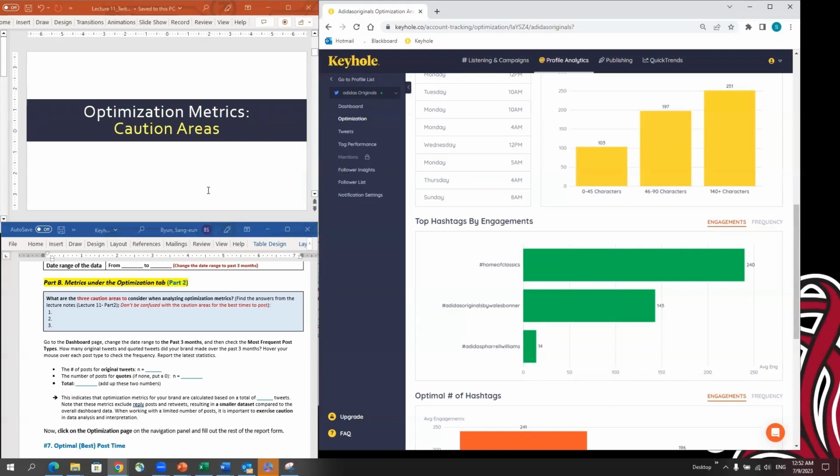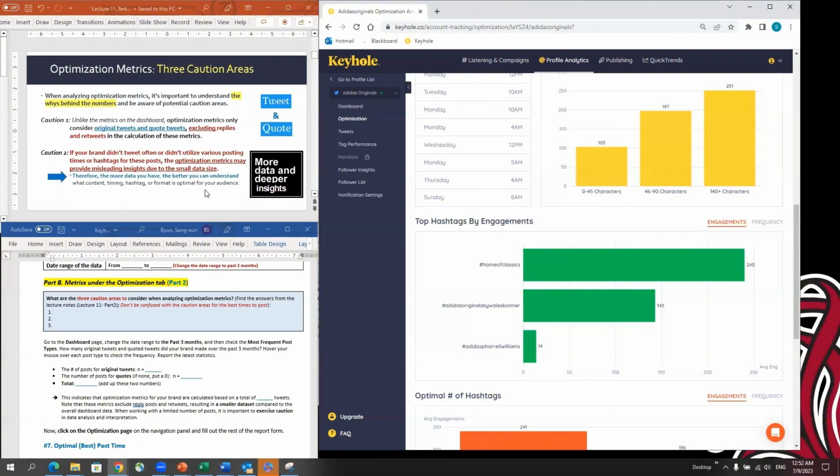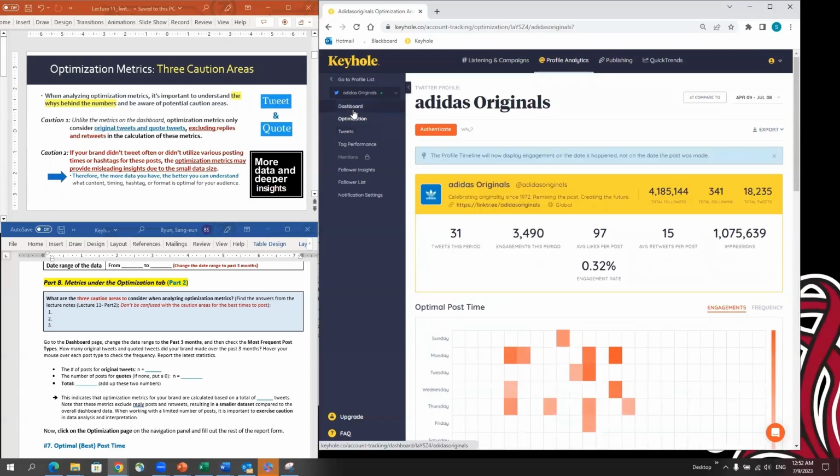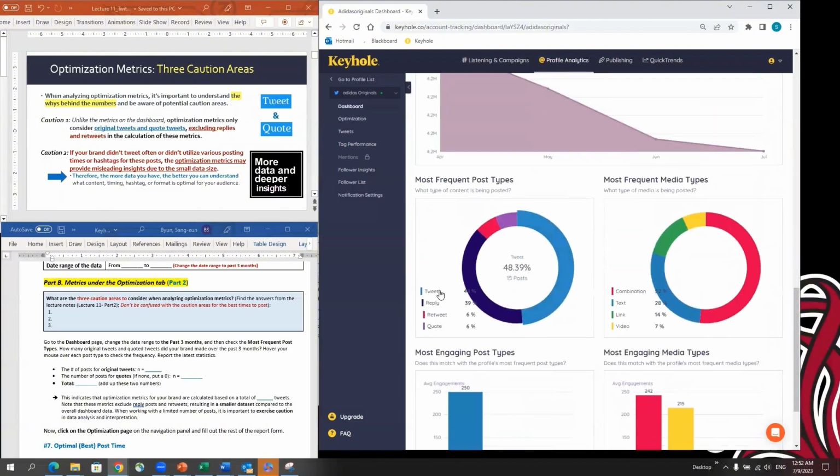There are caution areas when you analyze and interpret optimization metrics. The reason is the data source is different from overall dashboard metrics. On the dashboard, you included all different types of post type. You included original tweet, reply, retweet, and quote, but optimization metrics focuses on original tweet and quote tweet only. It doesn't include reply posts or retweets, because these are dependent on other people's content. Optimization is about how to improve your performance. Keyword calculates what is optimal based on your original content and quoted content.